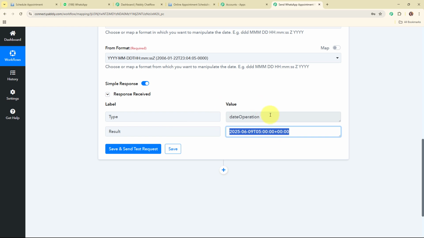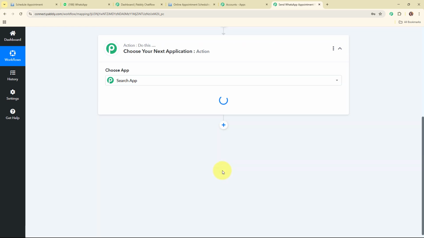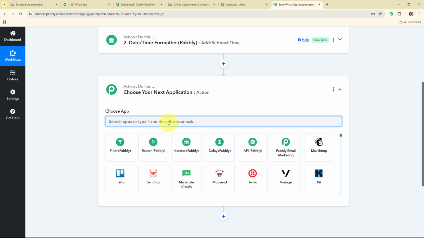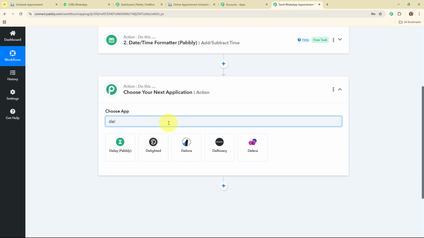So now after getting the date and time over here, what we are going to do is delay this workflow until this particular time. For that we are going to add another action step over here, and in this action step I'm going to select my action application as Delay by Pabbly. By using this feature we are going to delay the workflow until that time, so that at that specific time only the WhatsApp message is sent to my client.